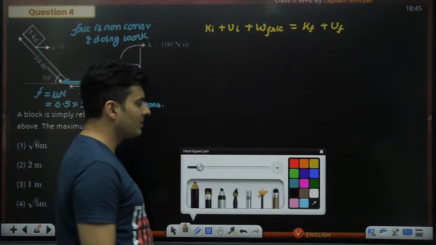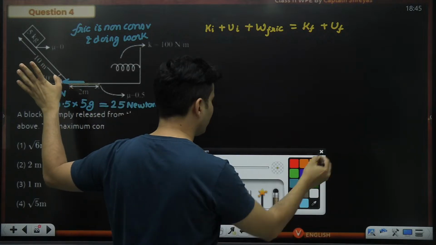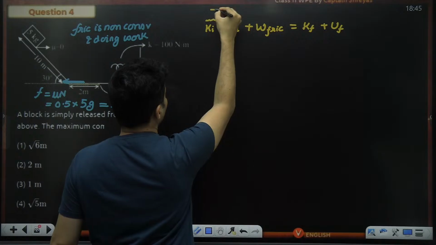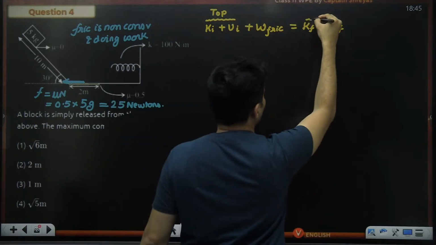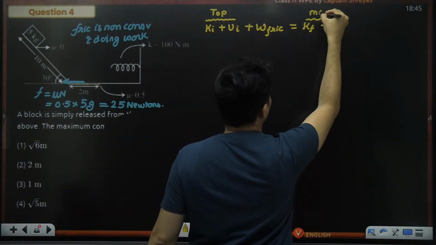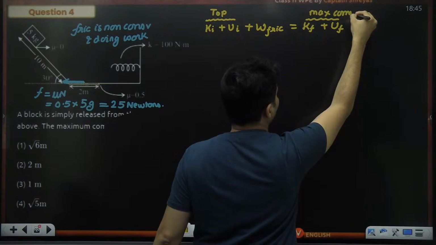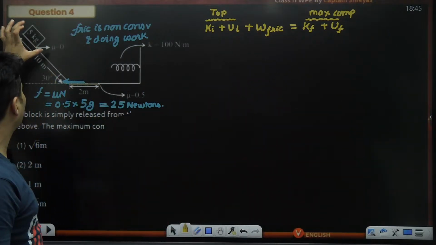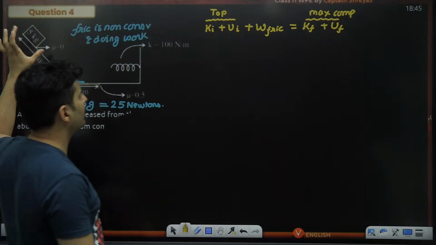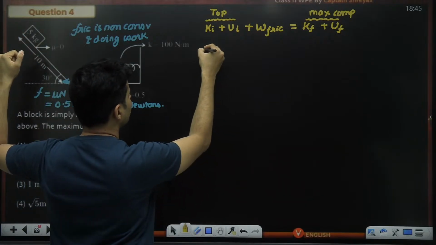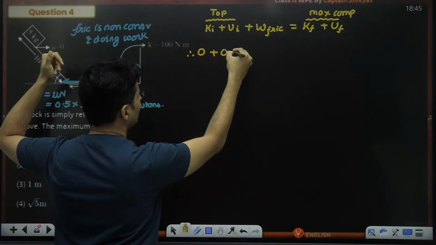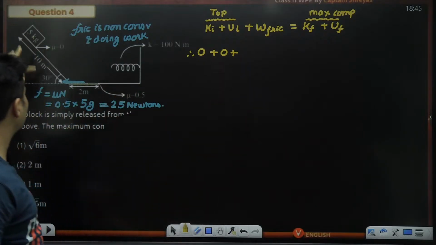After that, it's going to hit the spring. So let's start right from here on the top. This part is basically for the top part, and this part is when there is maximum compression in the spring. Okay. So at the top part, what kind of energies are there? Kinetic energy, negligible. It's just starting, so 0, of course. Spring wise, there is nothing. It is not even compressed. But gravitational is there.